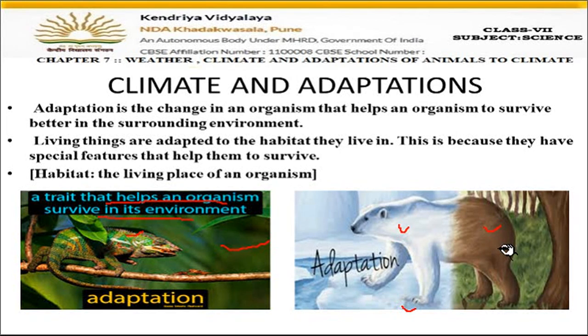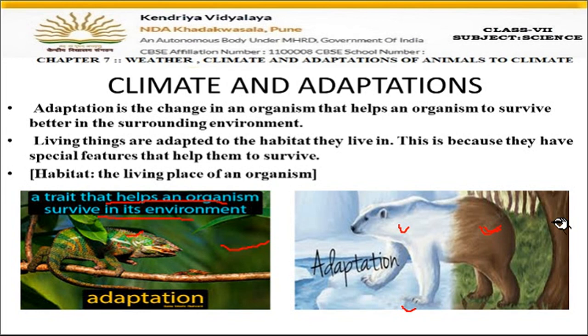This shows the change in the organism. When bears are present in snow areas, they have white fur on them. This white fur protects the bear and helps it find its prey also. This fur also keeps the body of the polar bear warm. So this change in the organism helps the polar bear to live in snow areas. The brown bears in the forest areas also benefit, because brown matches the tree colors, so it helps them hide in the forest.